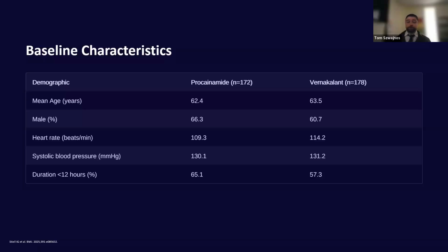Now, the thing I did want to point out is the heart rate. With this trial, the heart rates were on the low side, where Procainamide on average had about 109 and Vernakalant had about 114. And it's really interesting because if we look at the RAFF4 trial, which had the same author, their average heart rate was 115 beats per minute as well. So it was very interesting to see that both of these trials tended to have lower heart rates, heart rates that we wouldn't really consider the patient to be in a rapid ventricular response. Otherwise, systolic blood pressures were the same, both about 130 millimeters of mercury, and about 2/3 of patients had a duration of AFib lasting less than 12 hours.